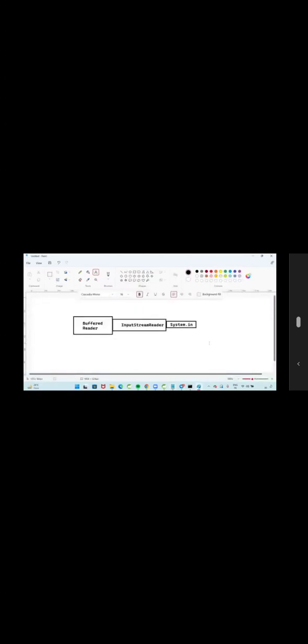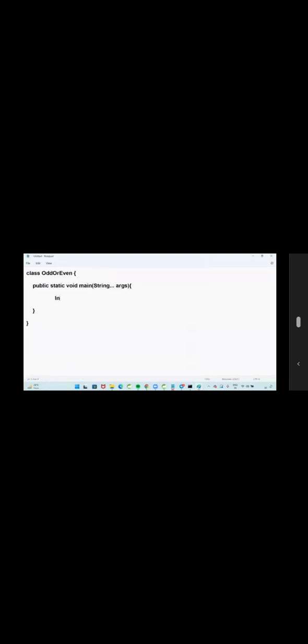Fine. Now, should I hard code the value? No, I want to read it from the keyboard. How to read it from the keyboard? Check this diagram. System.in connected to InputStreamReader, connected to BufferedReader. Now, first I am going to use InputStreamReader. Variable name can be anything. isr is equal to new InputStreamReader.